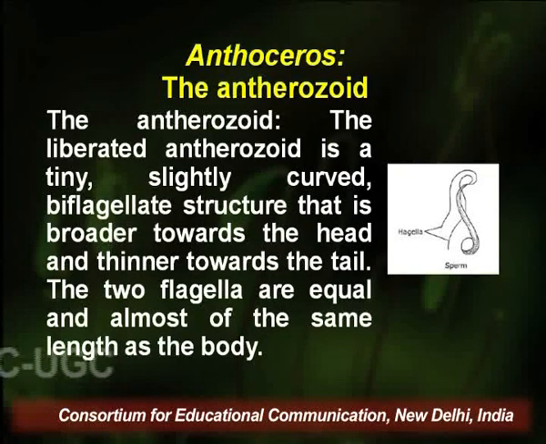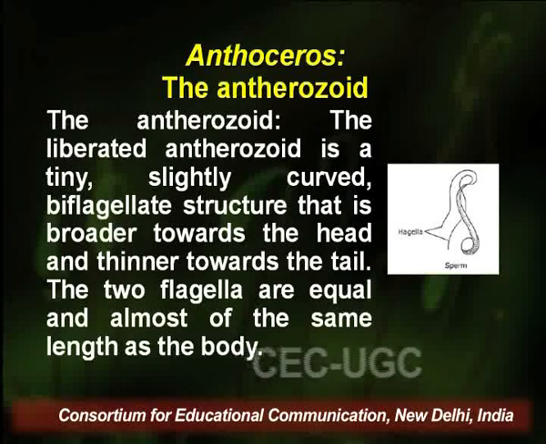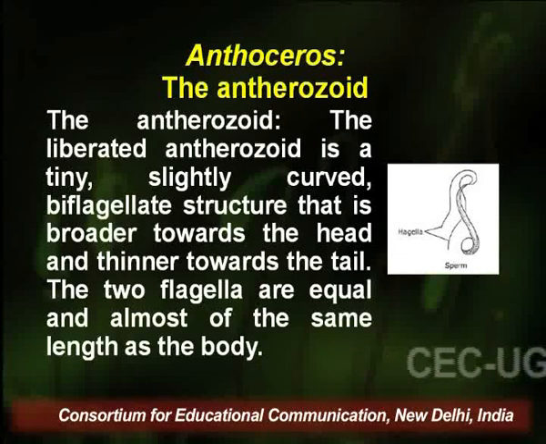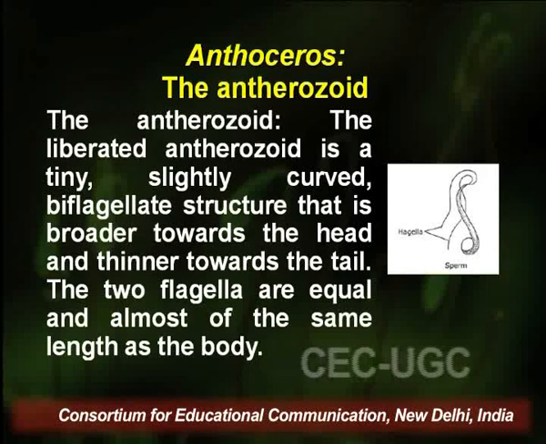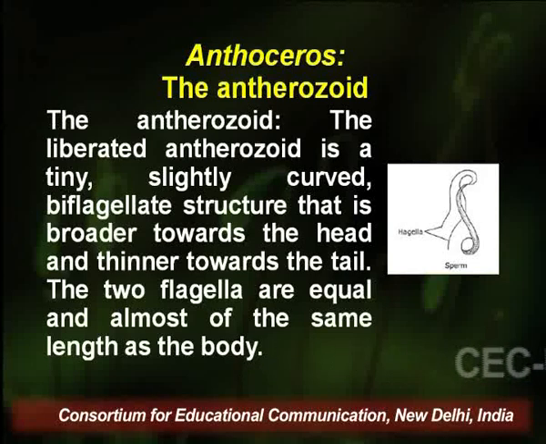The antherozoids, when liberated, are tiny, slightly curved biflagellate structures that are broader towards the head and thinner towards the tail. The 2 flagella are equal and almost of the same length as the body. The flagella are of whiplash type in Anthoceros antherozoids.